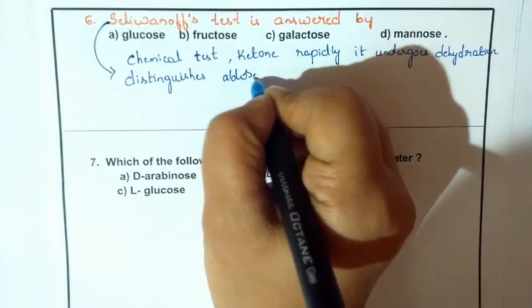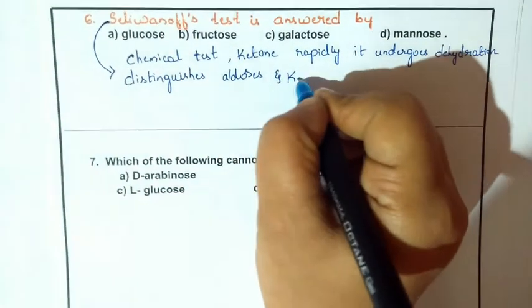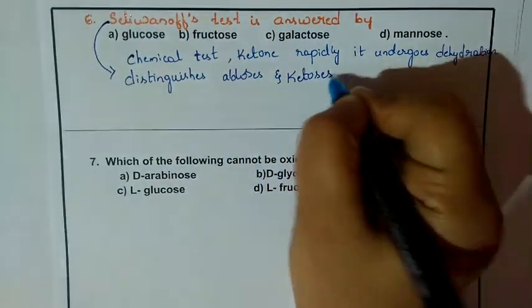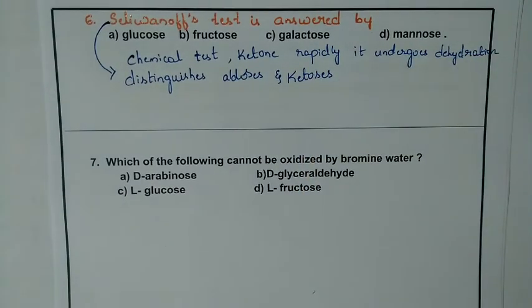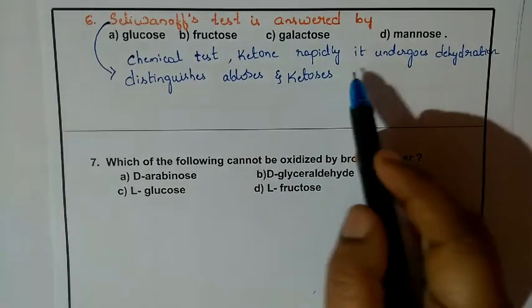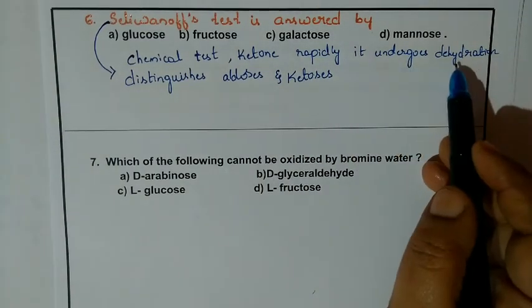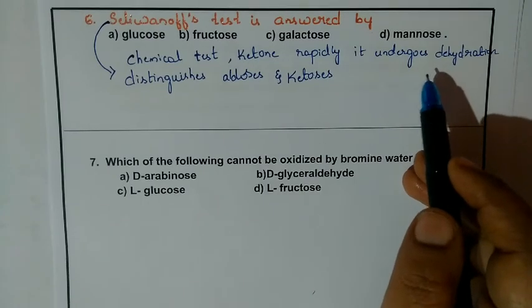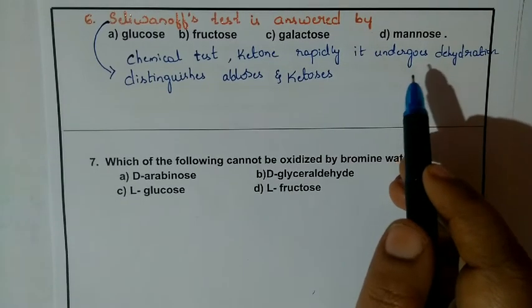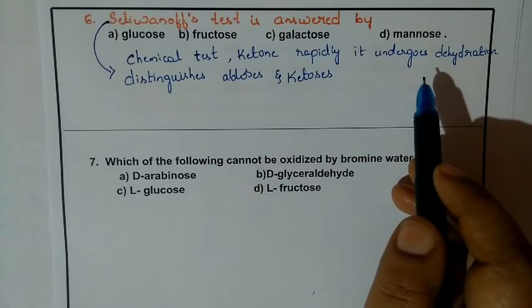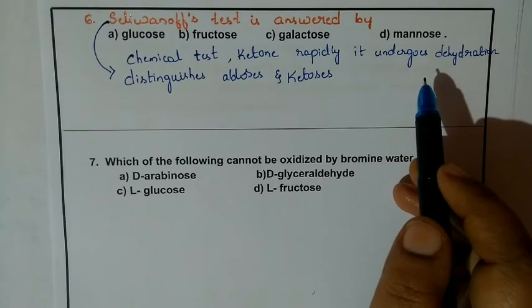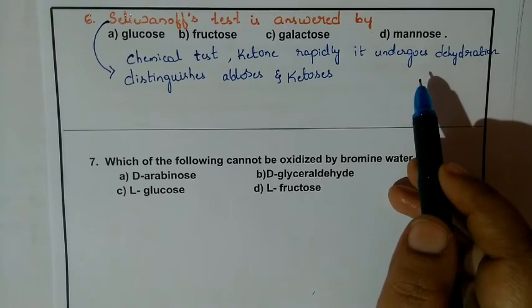It distinguishes aldoses and ketoses. If an aldehyde group is present, it is not going to give that positive test. If it is only ketone, then the ketone undergoes rapid dehydration. That dehydrated product reacts with resorcinol to produce a deep cherry red colored compound. So that indicates that the compound is a ketose.